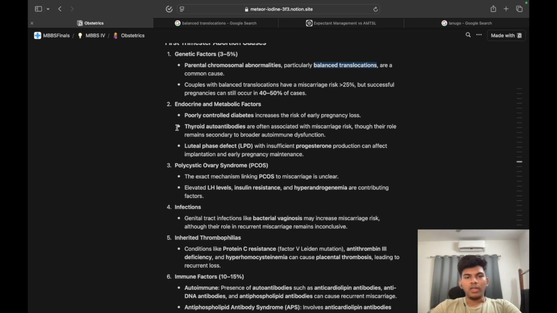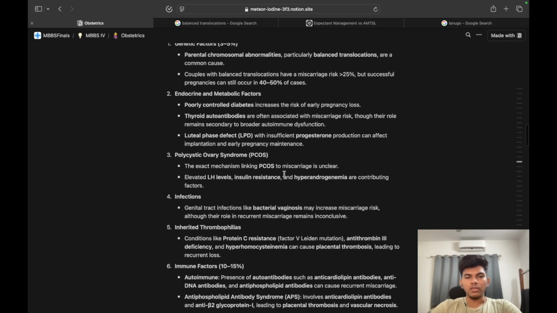Endocrine and metabolic factors. Poorly controlled diabetes increases the risk of early pregnancy loss. Thyroid antibodies are often associated with miscarriage risk, though their role remains secondary to broader autoimmune dysfunction. So one is diabetes, the other is thyroid autoantibodies, but we know it is because of autoimmune dysfunction. Luteal phase defect with insufficient progesterone production can affect implantation or early pregnancy maintenance.